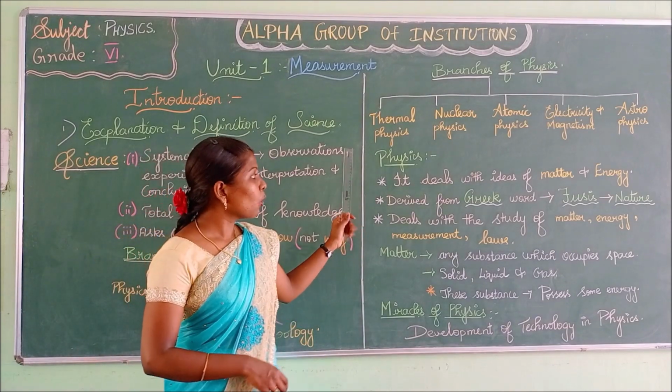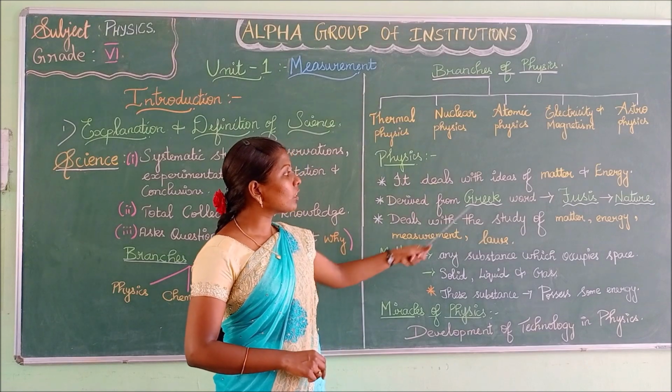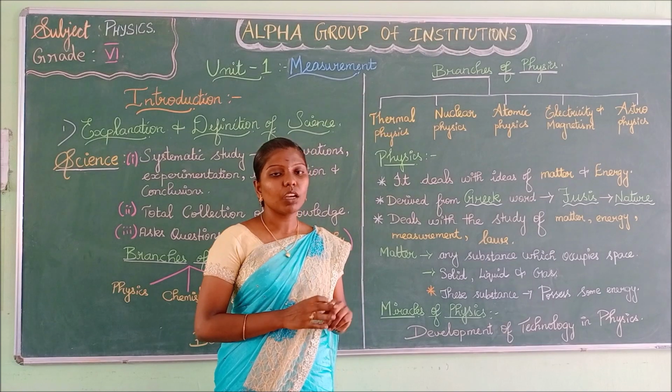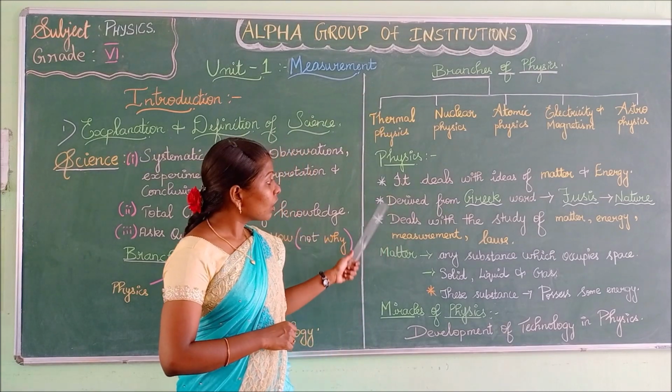Now we are going to see what is physics. Physics is nothing but it deals with ideas of interaction between matter and energy. Physics deals with interaction between matter and energy.